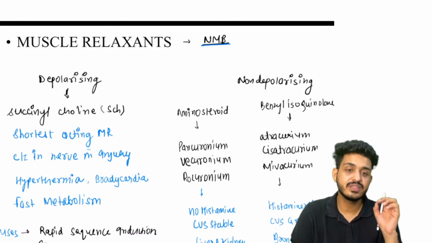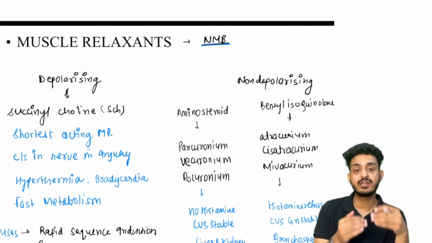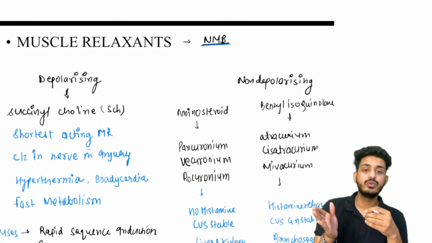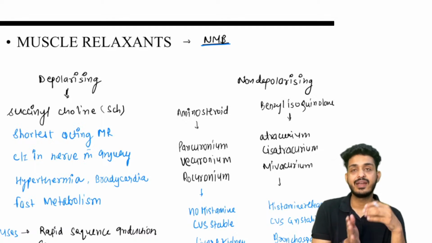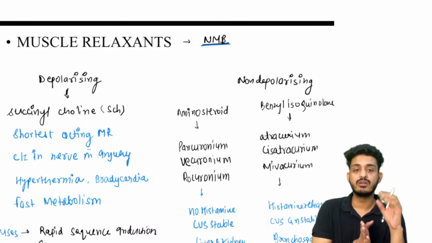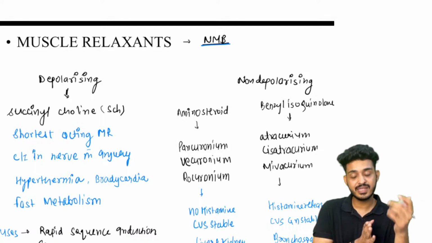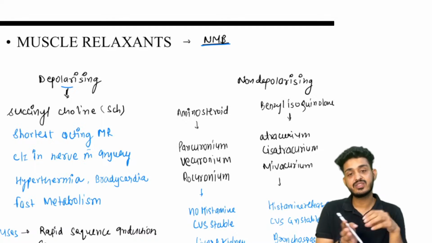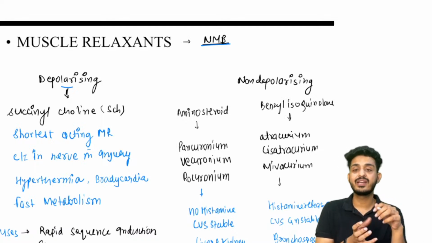Muscle has a specific property. When you are giving a constant stimulus, for example, I'm coming to you at a constant interval and telling you to study, what will happen? You will study, right? So if something is depolarizing, what does it mean? We are constantly stimulating a cell. What will happen?